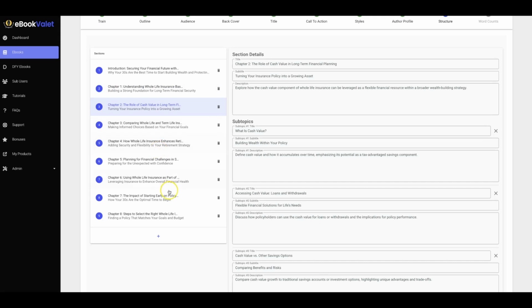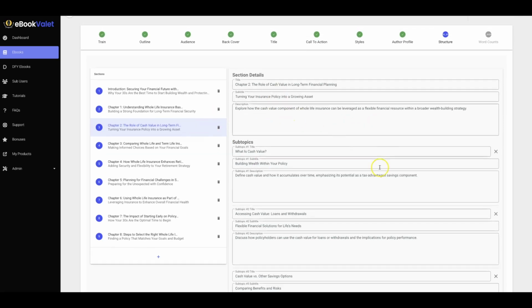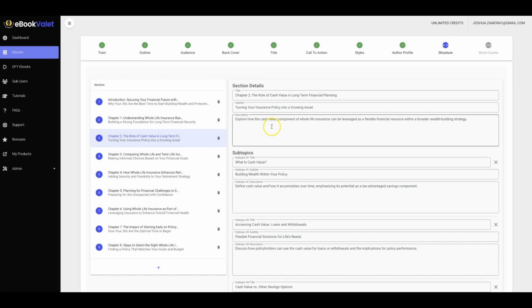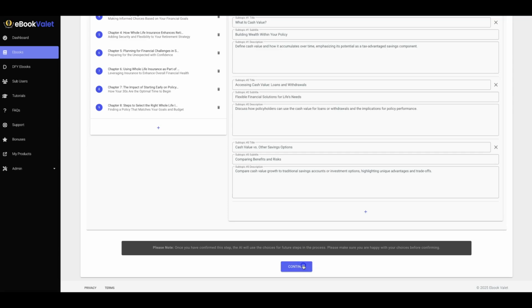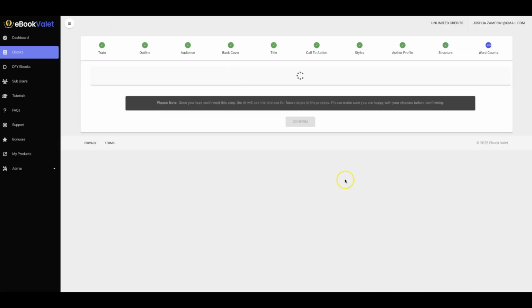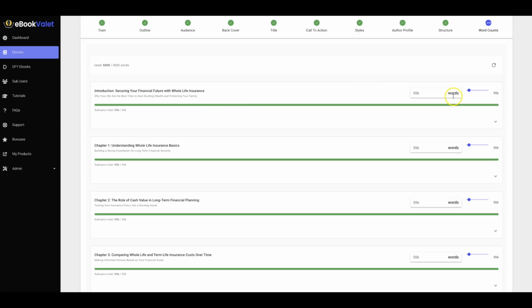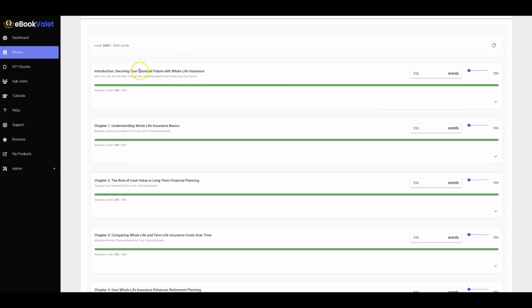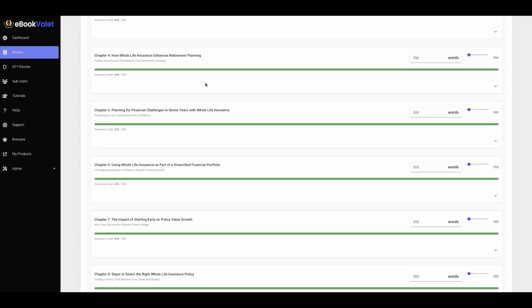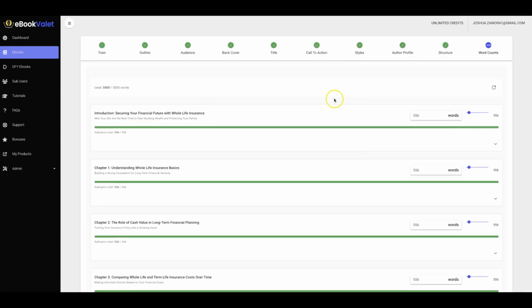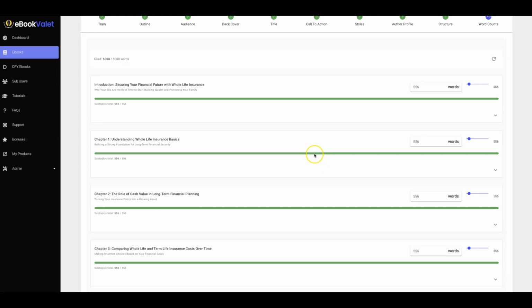And again, you can do this for every single chapter, and you can even add chapters here on the left-hand side. But again, if you want to just kind of skim through it, the AI has already done it all for me. But this manual mode, as you can see, really lets you go in and have a lot more control of your ebook, what gets covered, and how it looks, the design, all of that stuff. And then here, when you get to the final step of the word counts, you'll even be able to control how many words get covered in each and every single chapter. And then once you're done with that, you just hit continue and the ebook gets written for you.